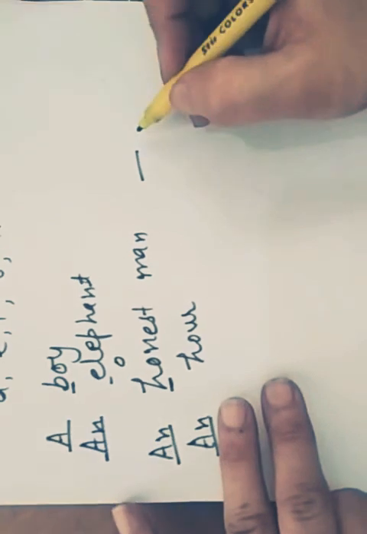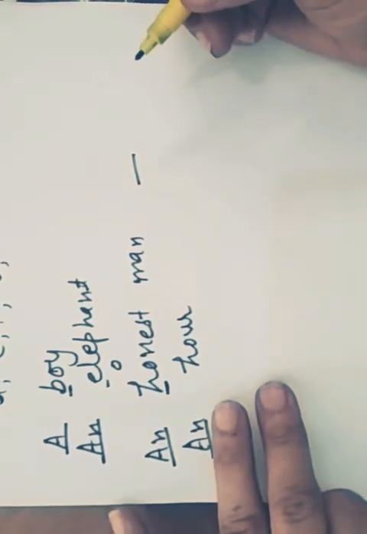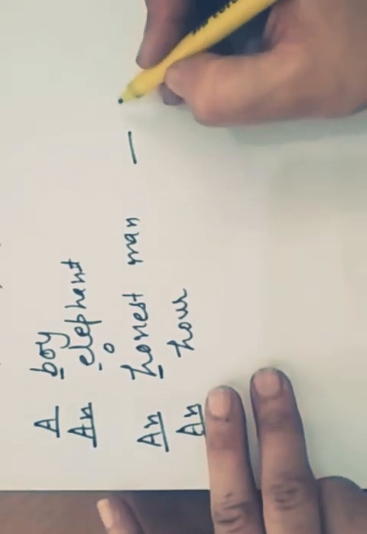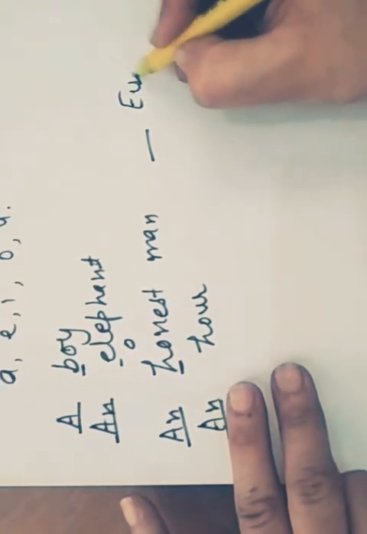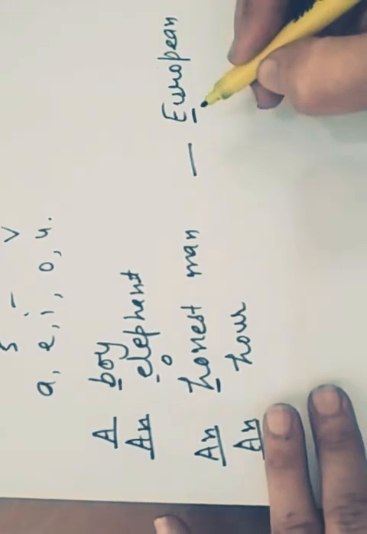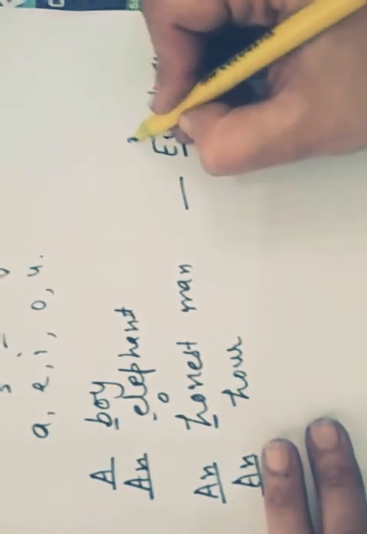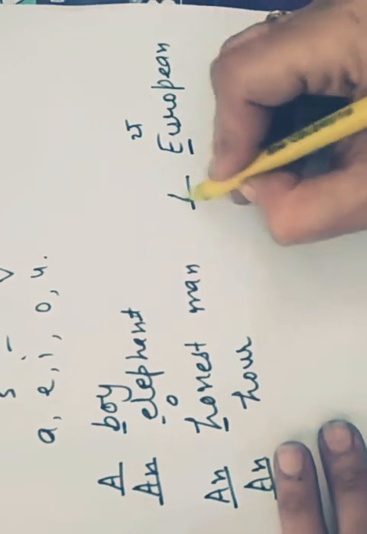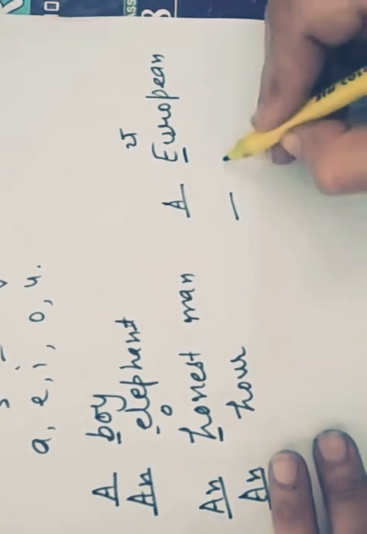But certain words start with a vowel but still give a consonant sound. European: it is starting with E, which is a vowel, but it gives a Y sound, so we make use of a European.